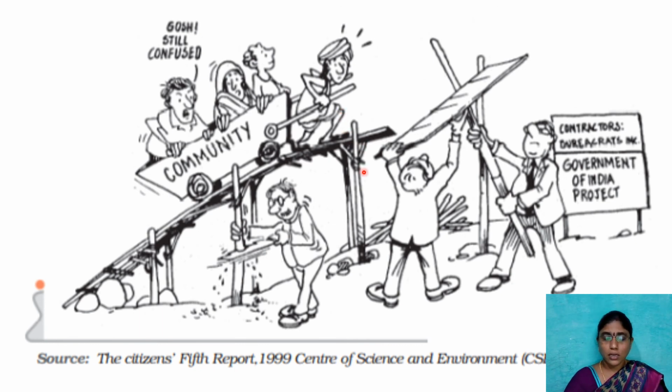So the government has to take proper steps to avoid this individual development, and it is also our responsibility as citizens to protect our environment by following different methods.